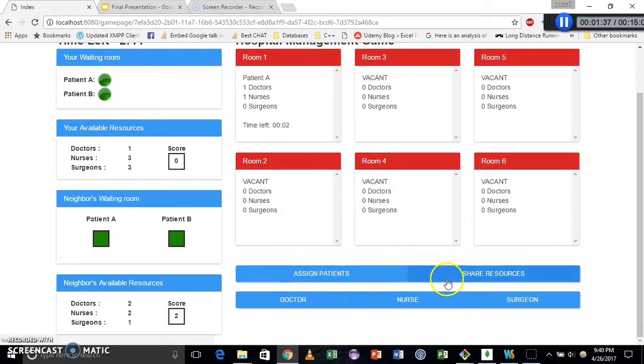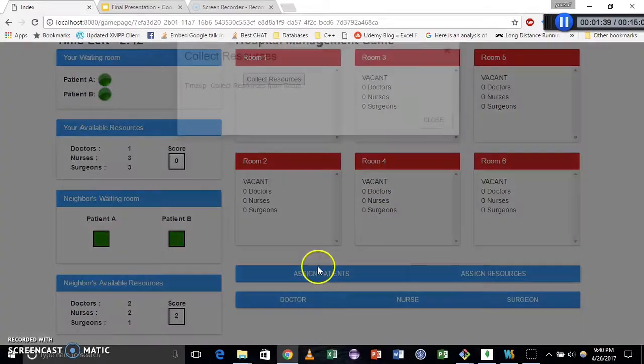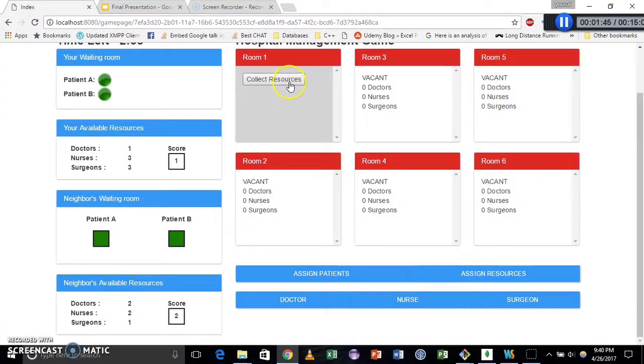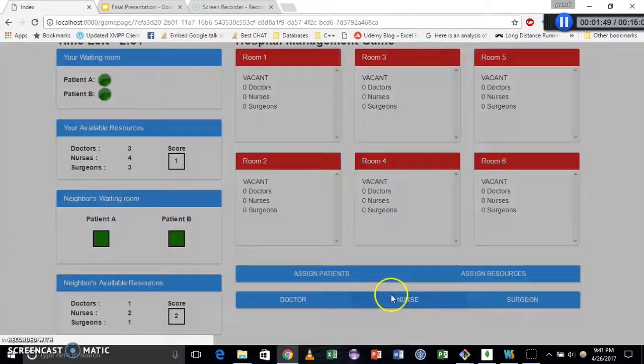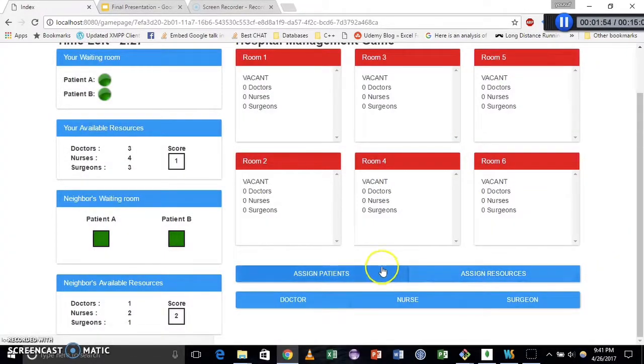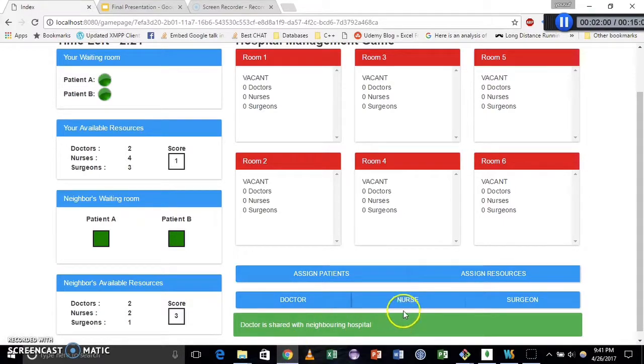You can also share resources to the agent. Here the patient has been treated, so you can reclaim your resources from the room that you were allocated. Now let's go ahead and share some resources to the agent. You click the share resource button and you can share a doctor. And in this version of the game, the resources are directly shared to the agent.